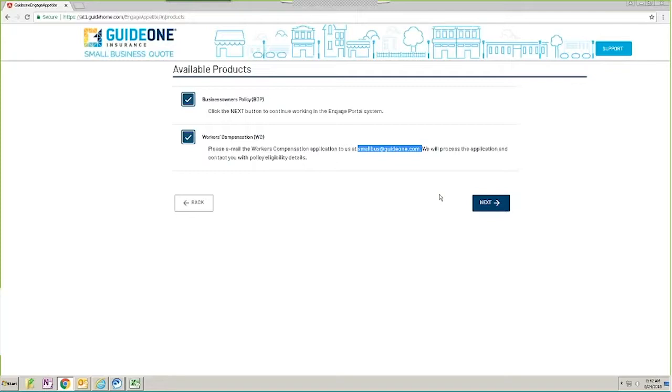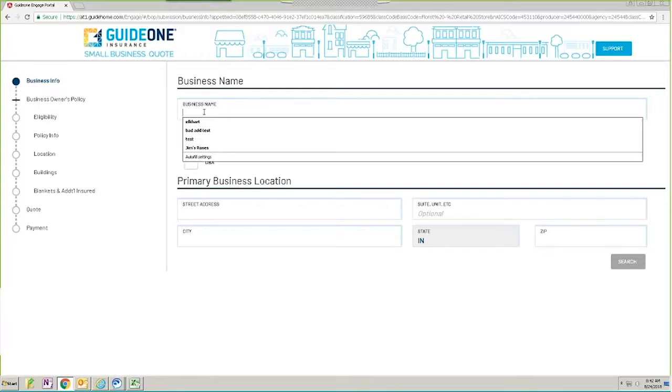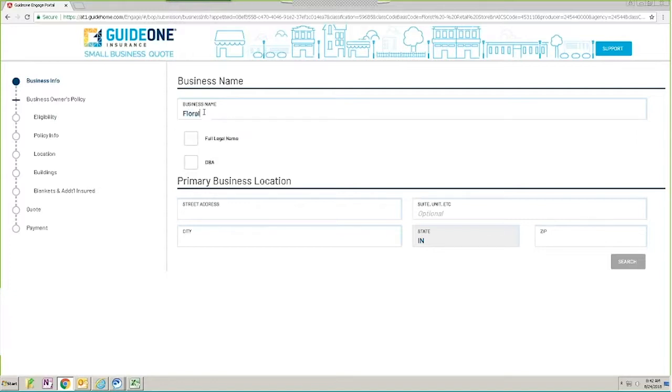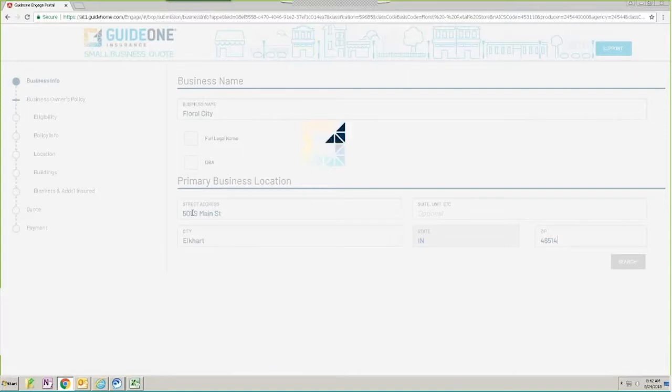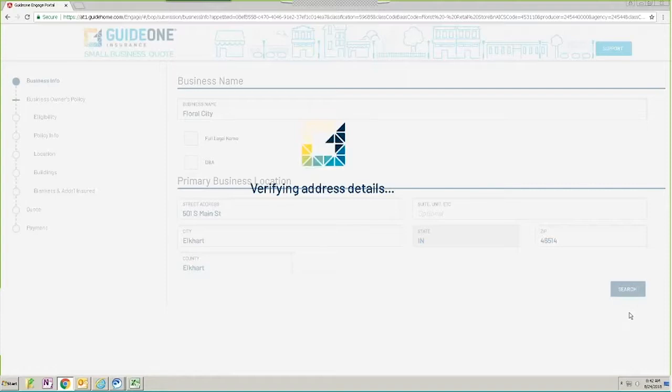In this case, we are going to do a business owner's policy, so we click Next, and we'll be taken further into the portal. And this screen is our business information page, and what's required here is the name of the business and the business location. So we're going to type that information in, and then we're going to click Search. When we click Search, two things are going to happen. We're going to verify that this is not already insured with Guide 1, and we're going to standardize the address. So we click Search, and it's going to tell you we are verifying those address details.